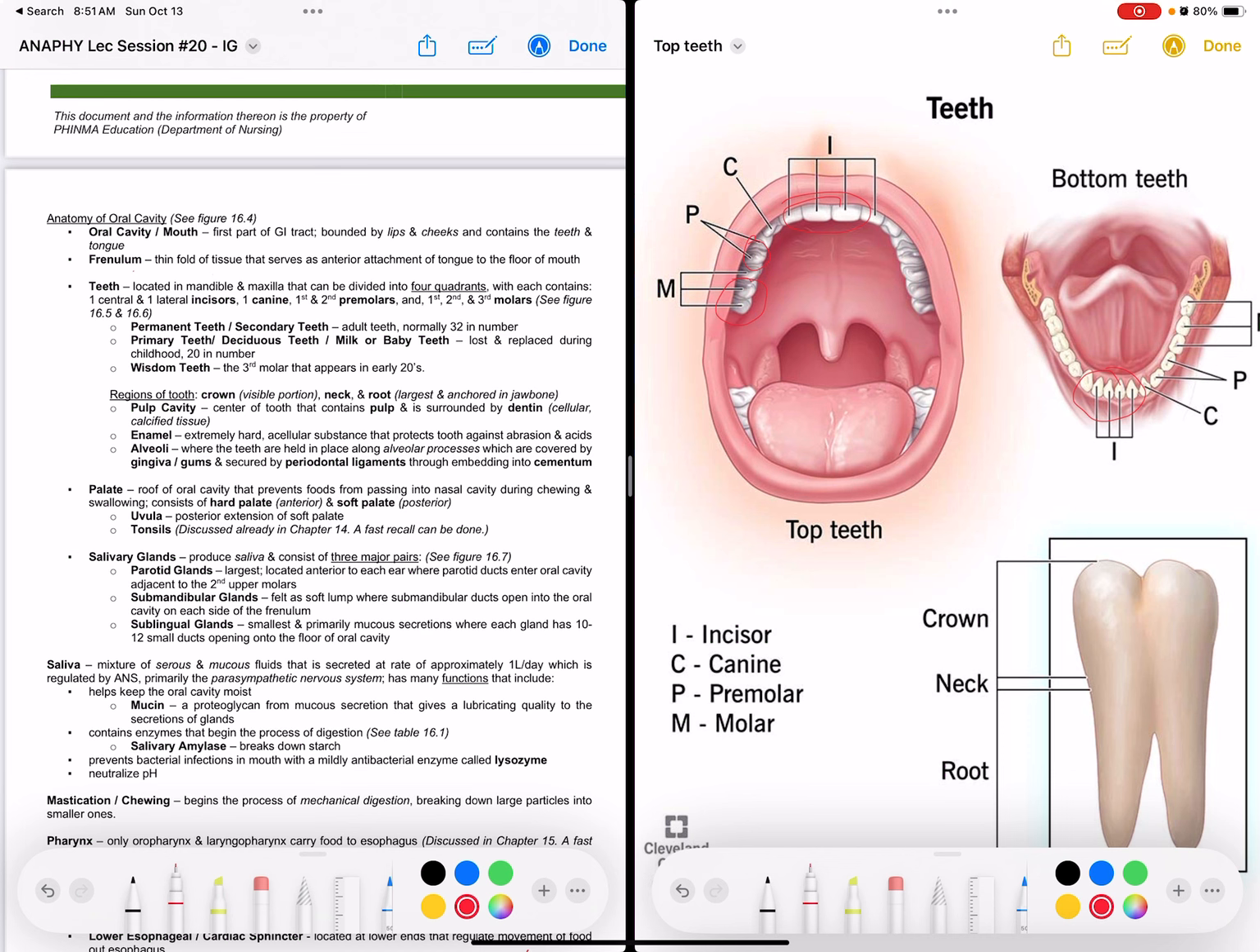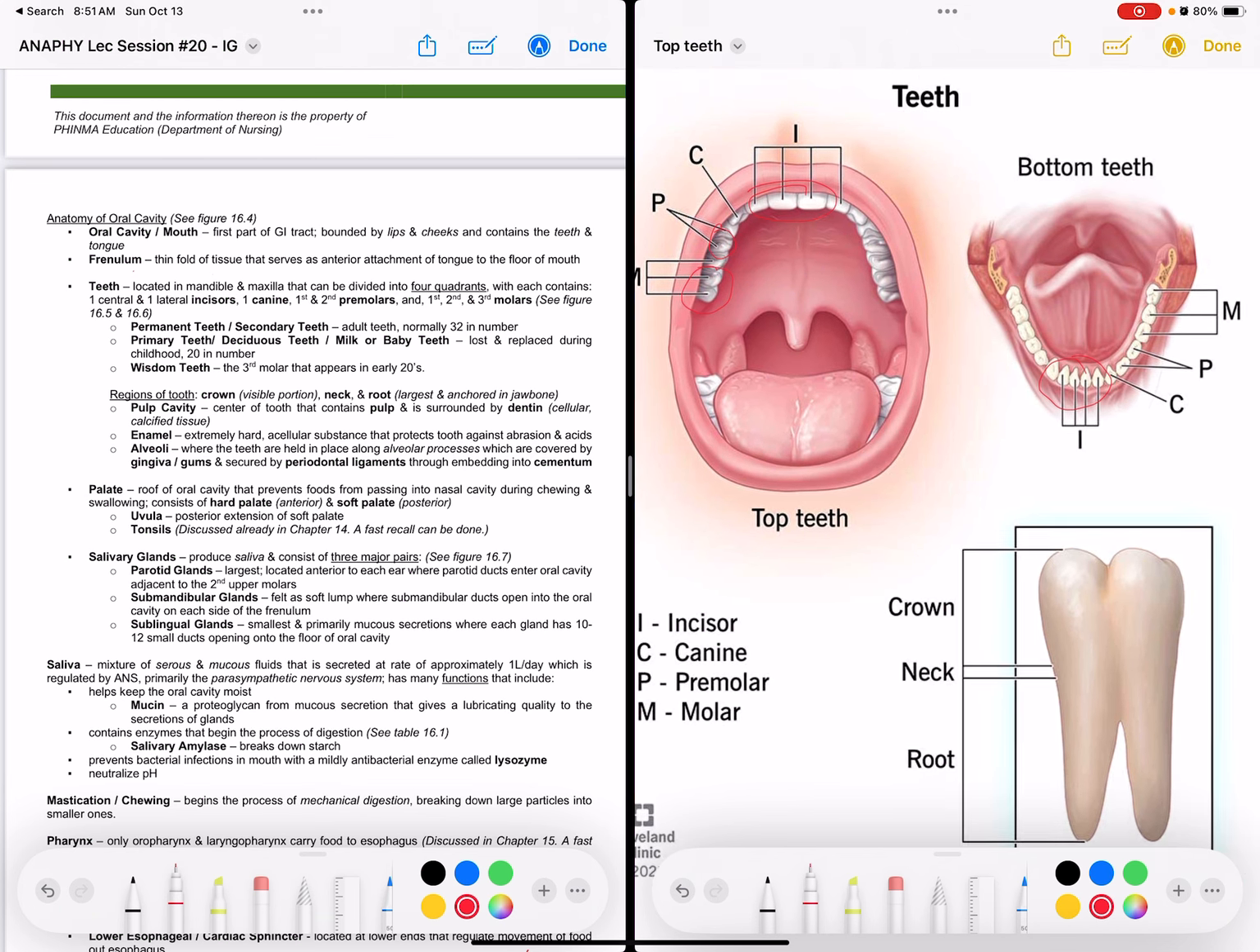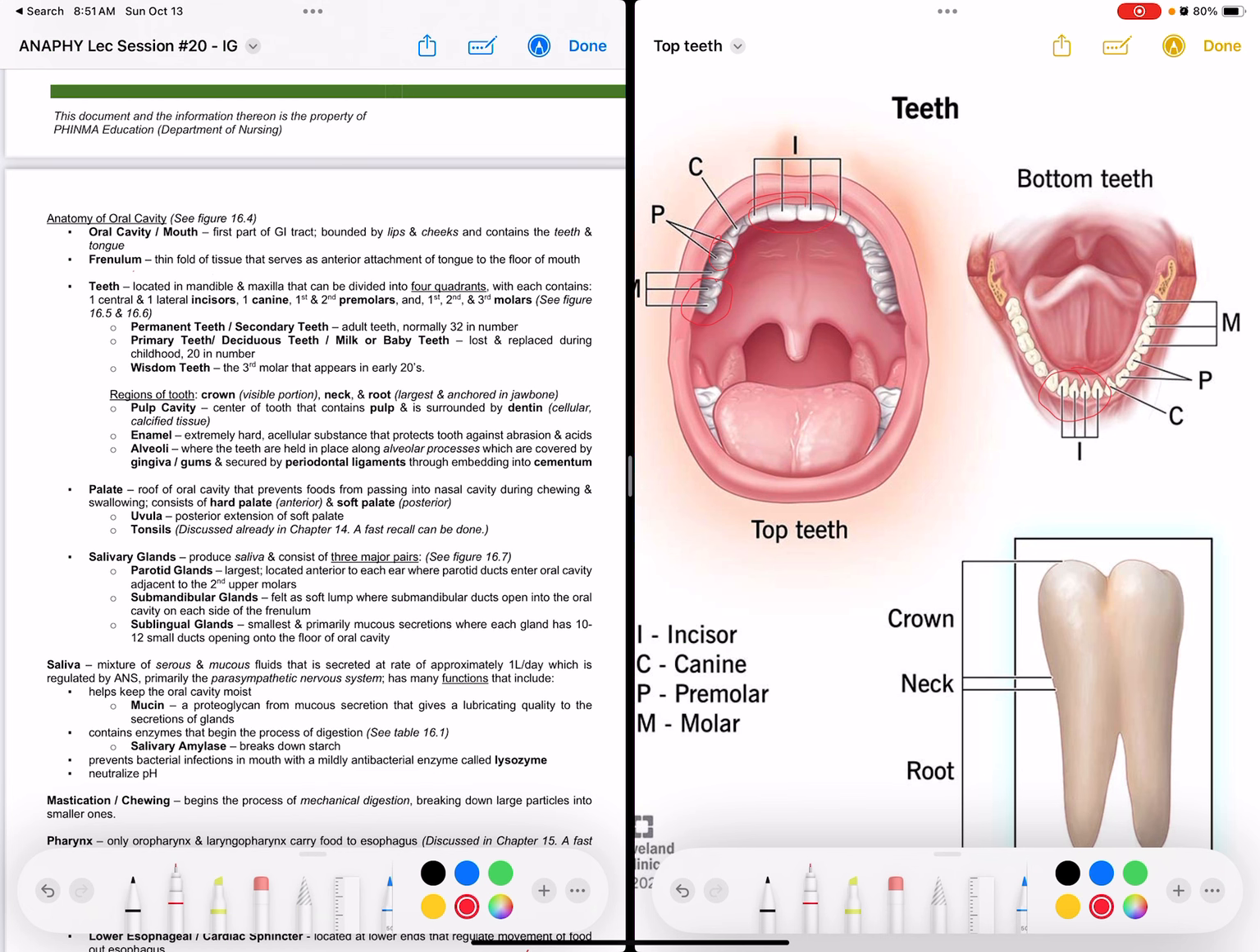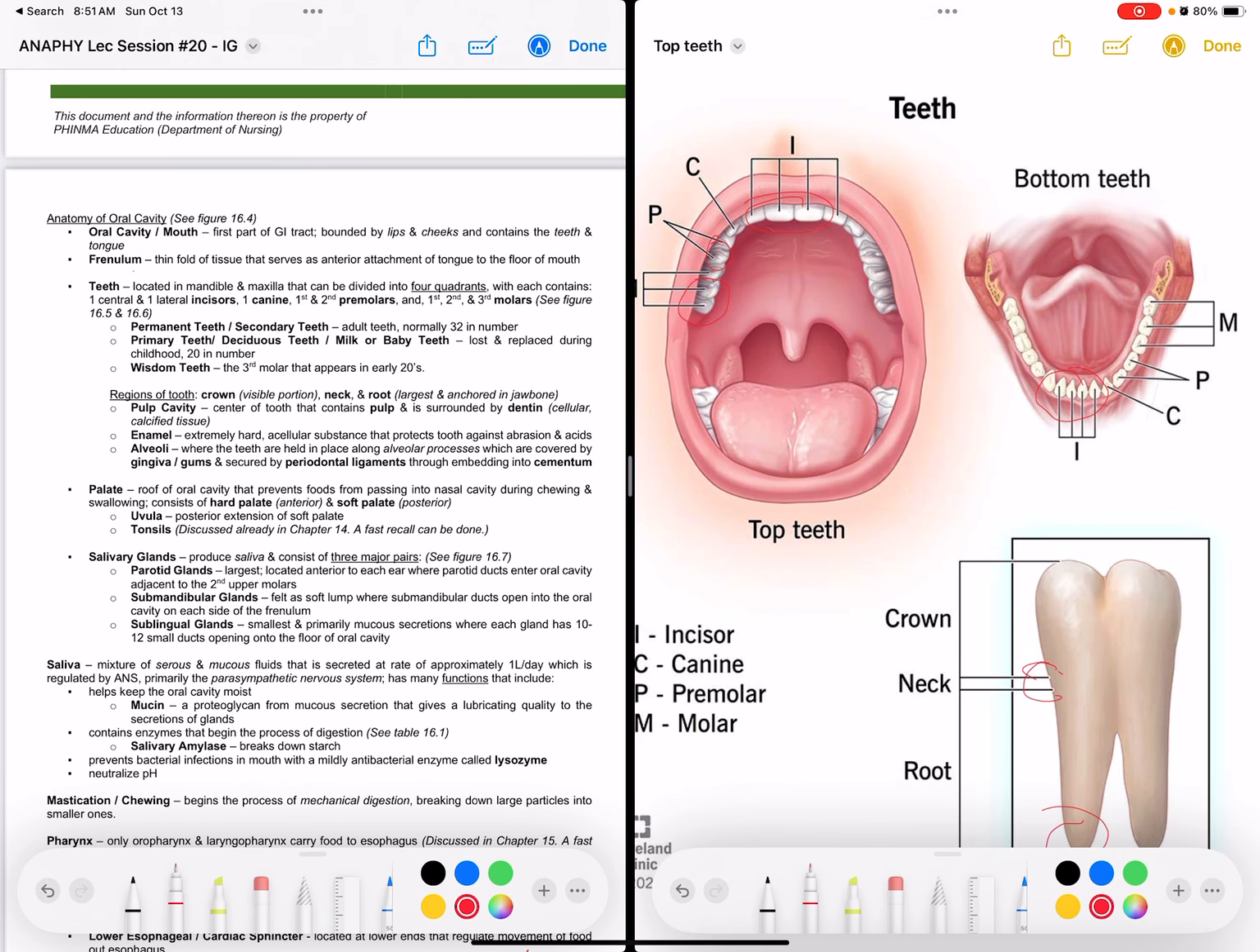Okay? So ang wisdom teeth, so last na siya gatubo, so the third molar that appears in early 20s. Okay? So pinakadulo siya. Okay? Ang wisdom teeth naton. So regions of tooth. So we have the crown, so visible portion. Then we have the neck here and the roots. Okay, we have the roots here.